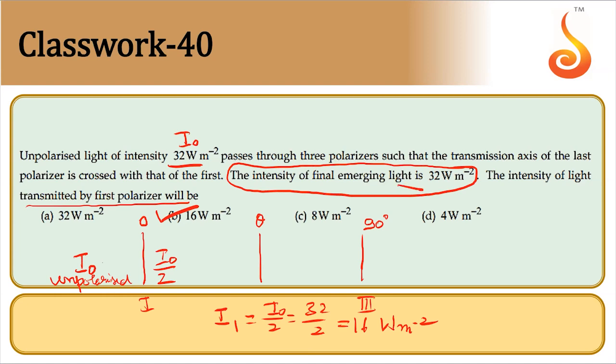So final emerging light cannot be 32. If this is only 32, this should be less than 32. And here it will be 16 flat. Whatever the case you take, this will be less than 16 only. So note down, it should be option B.